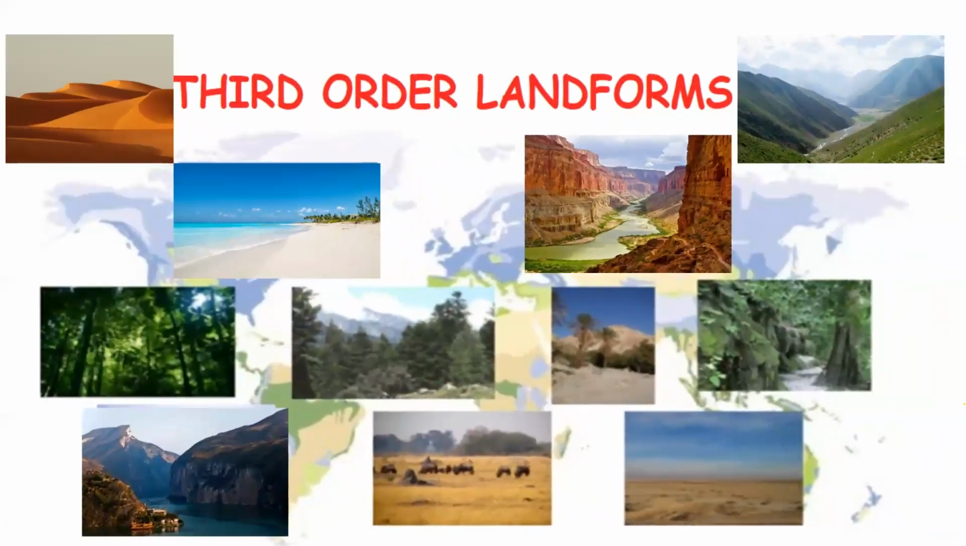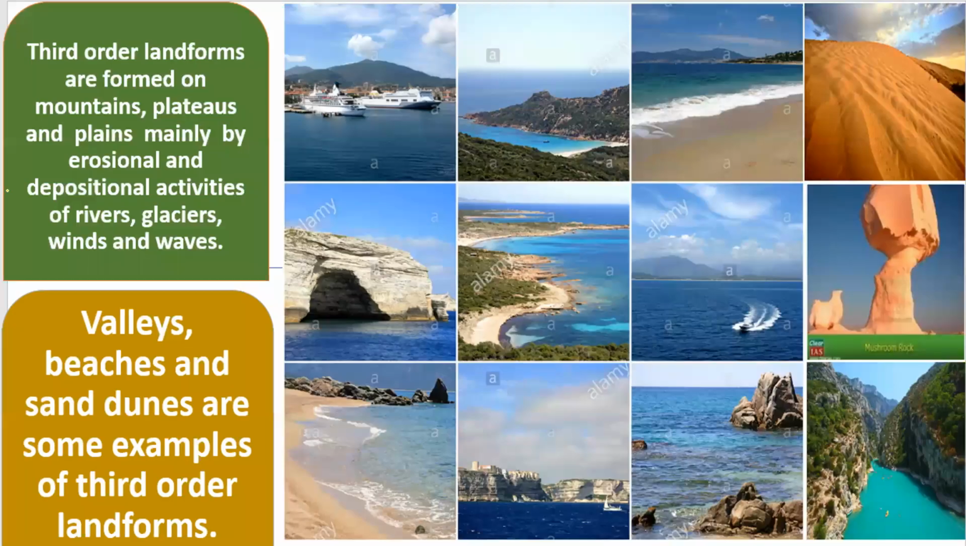Now let us see about the third order landforms. Third order landforms are formed on mountains, plateaus and plains mainly by erosional and depositional activities of rivers, glaciers, winds and waves. Valleys, beaches and sand dunes are some examples of third order landforms.